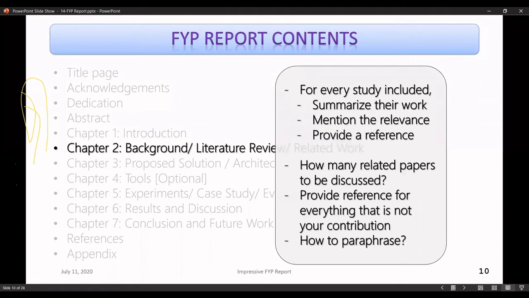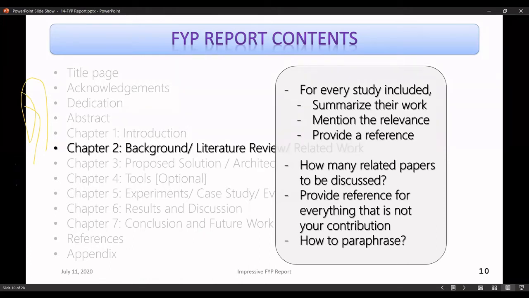So you have to develop an exclusion criteria. You have to filter these studies. So you have to only include the most important or most relevant studies, right? And if you need further guidelines about the exclusion criteria, we can talk about that sometime later, right? And you have to provide the reference for everything that is not your contribution, right?